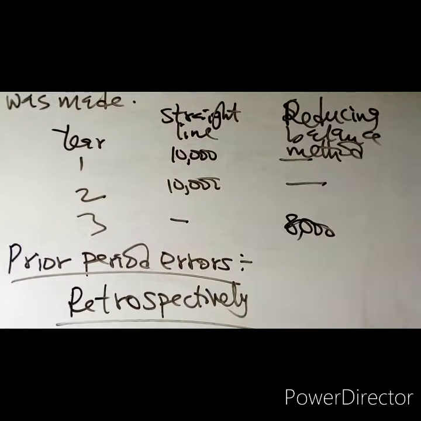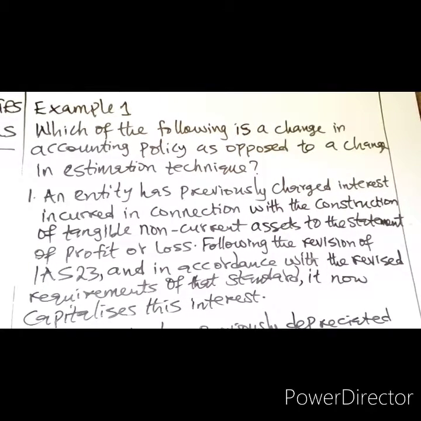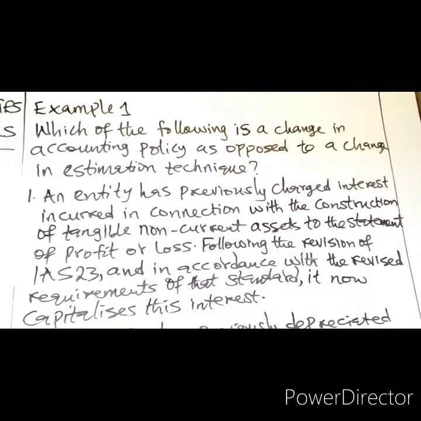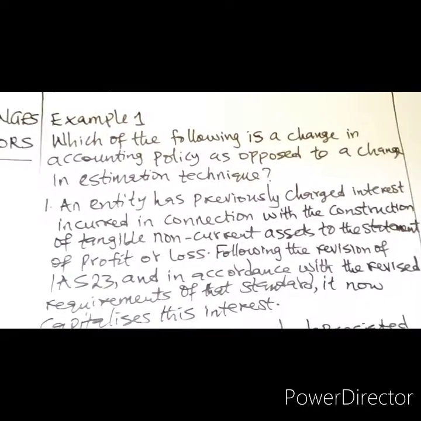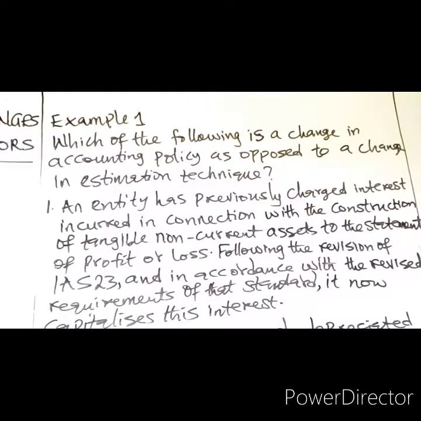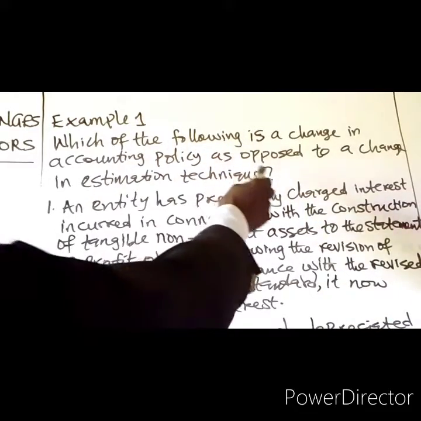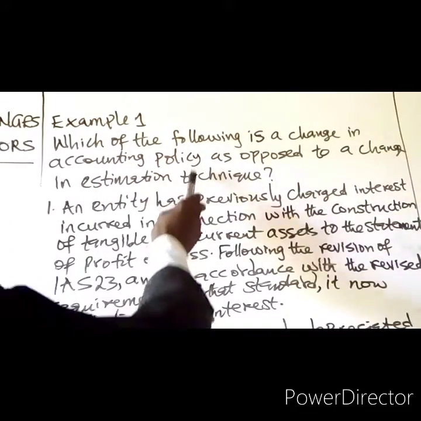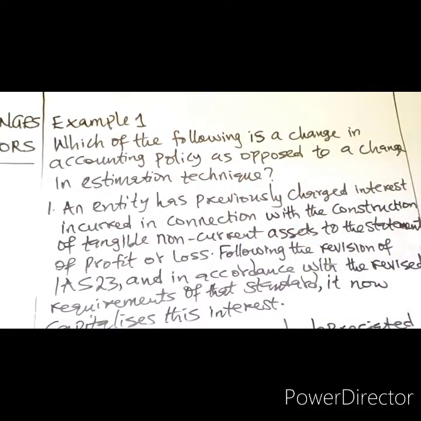We are going to solve 4 different questions as worked examples to explain this. Example 1. Which of the following is a change in accounting policy as opposed to a change in estimation technique?